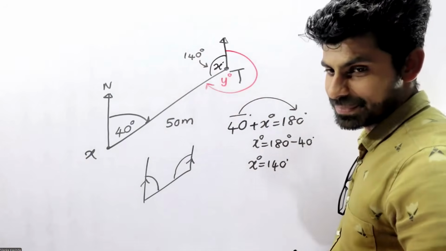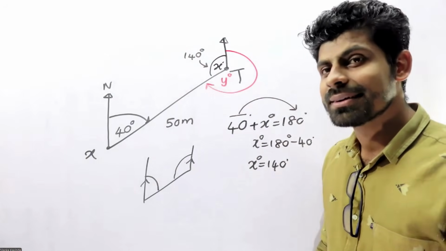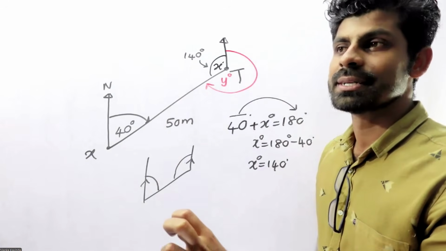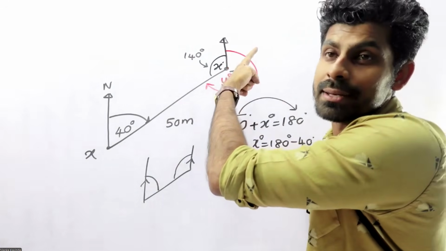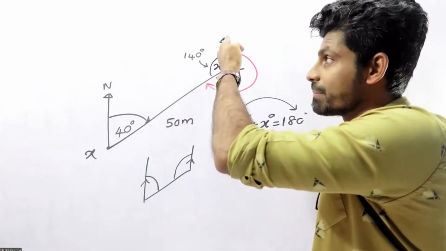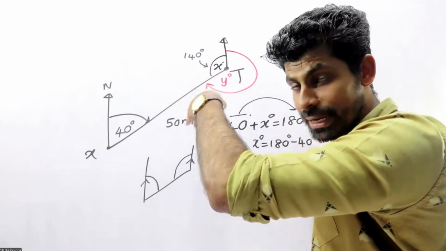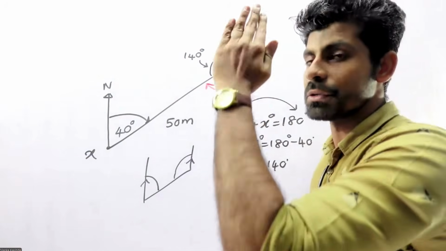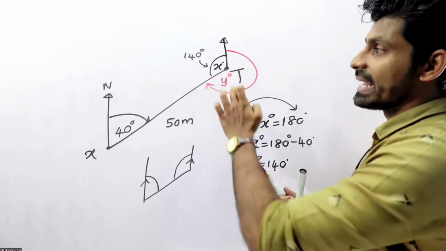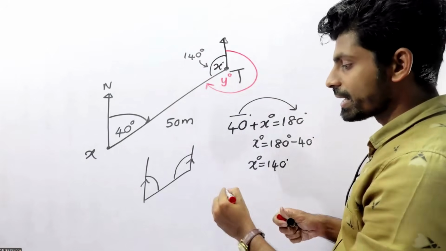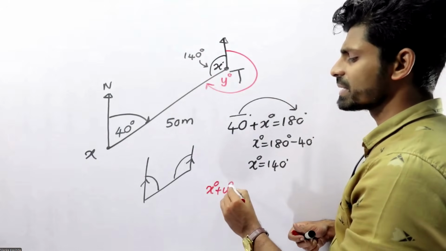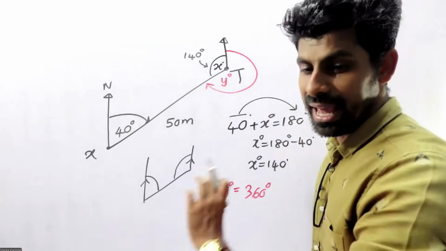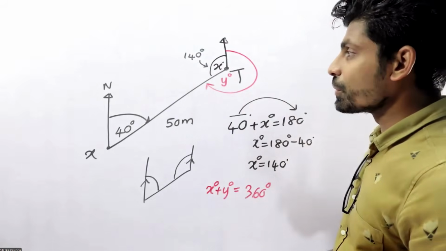What is the value of Y? Why do we need to take Y? Because if you are going to take the bearing part, you need to take the angle for the clockwise side, right? Means this one, the clockwise angle. Need to measure from north clockwise. So X plus Y equals to not 180, 360, angles around a point.